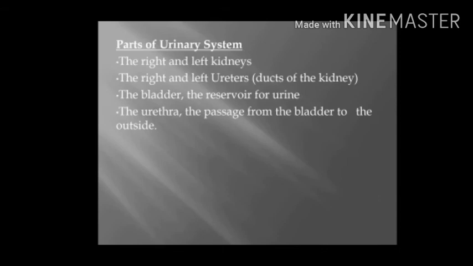Parts of urinary system. Urinary system consists of following parts: the right and left kidneys, the right and left ureter. Ureters are nothing but tube-like structures. They are the ducts of the kidney. Next, the bladder, which is the reservoir for urine, a bag-like structure which reserves or stores urine. The last one is urethra, the passage from the bladder to the outside.